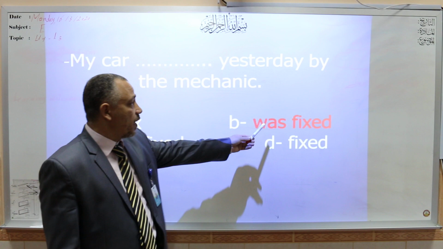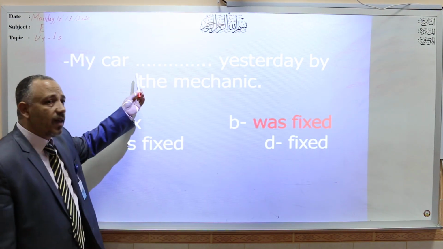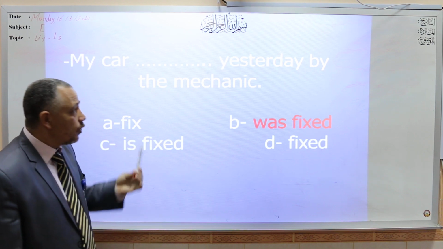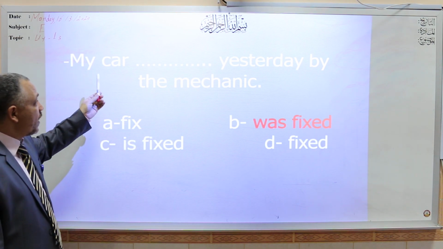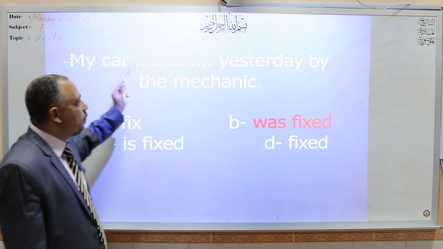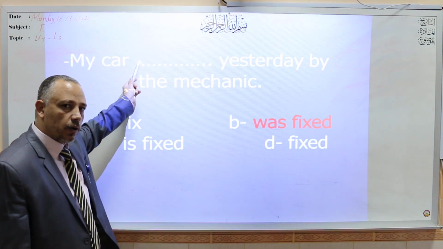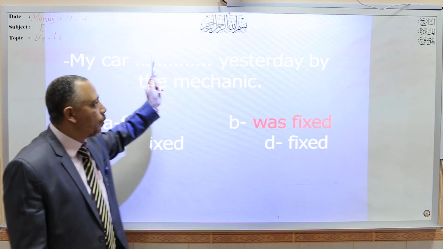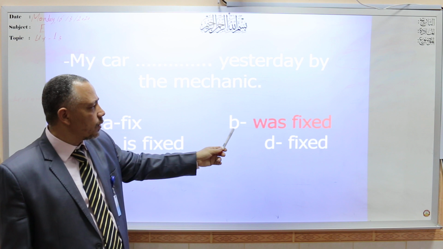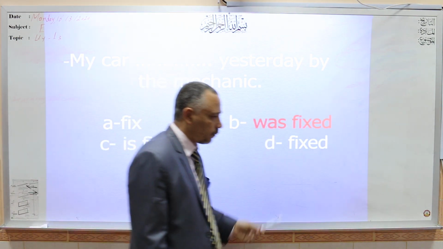We choose was fixed because the sentence is a passive voice, past simple passive. And you knew before that the passive voice consists of the object, verb to be or verb to have according to the tense of the sentence, plus the past participle. So the correct answer is was fixed.